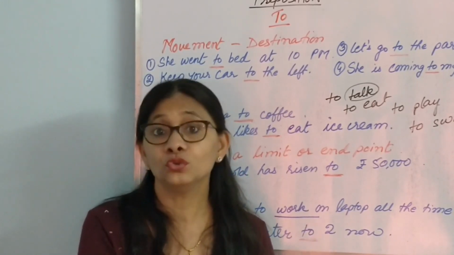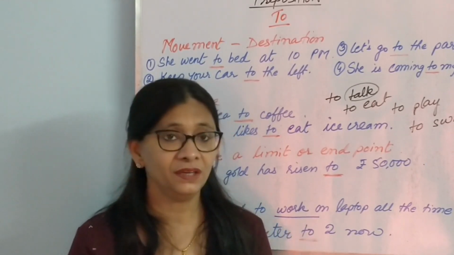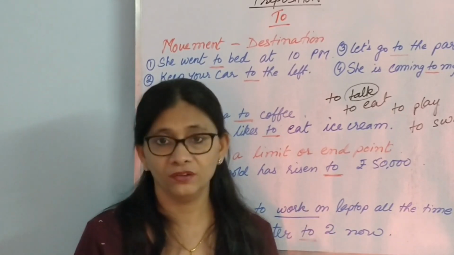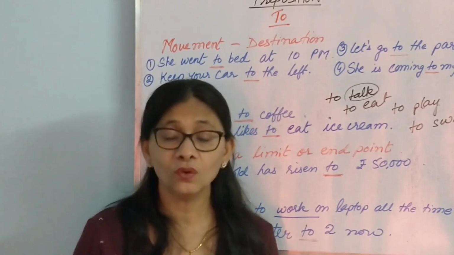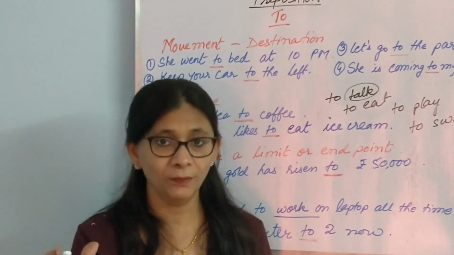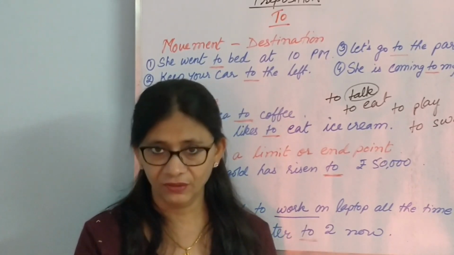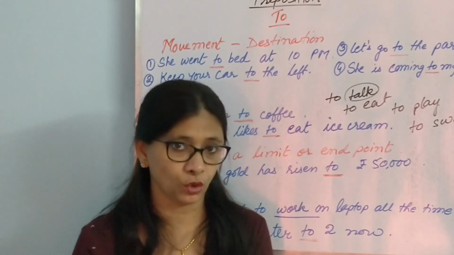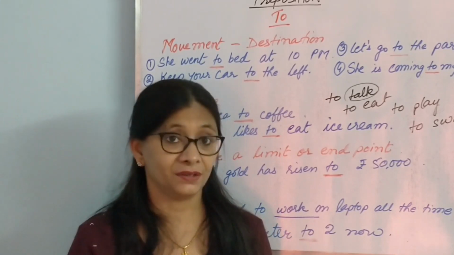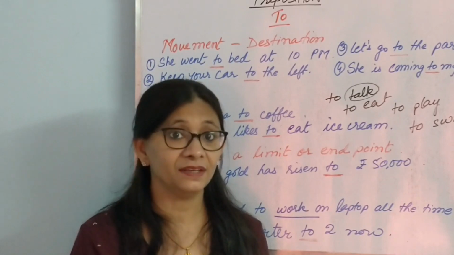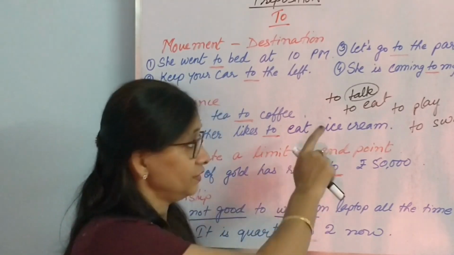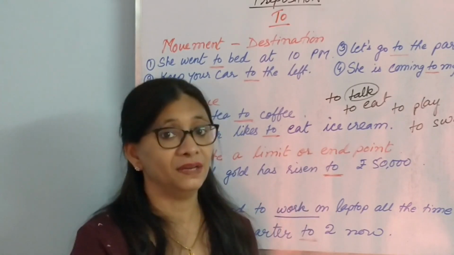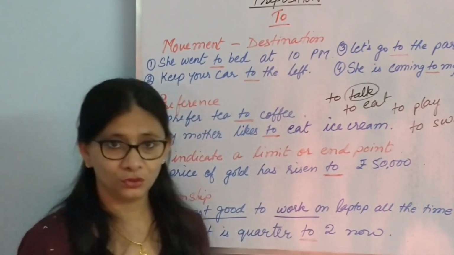I like to swim in the evening. She learns to talk, or she learns to write in school. So like this, when we use "to" with a verb, it becomes an infinitive. That is a different issue altogether. We shall not talk about that here. But we have to mention it, since it is the function of "to". So "to" has this function also. It makes infinitive. This is all about "to" at the moment.